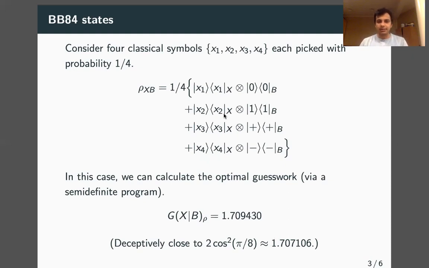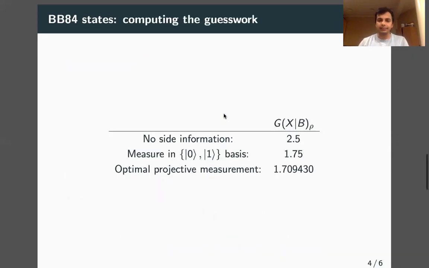First, let's build up to it. If there was no side information at all, that is, if all Bob knew was that Alice picked one of her symbols and he had nothing with him, then he could do no better than guessing at random, and in that case, the guesswork would be 2.5. If he measures in the computational basis, then if he gets, let's say, outcome 0, he knows that the state 1 wasn't possible and the other 3 are all possible. Vice versa if he gets outcome 1. In this case, the guesswork is 1.75. However, he can actually do even better.